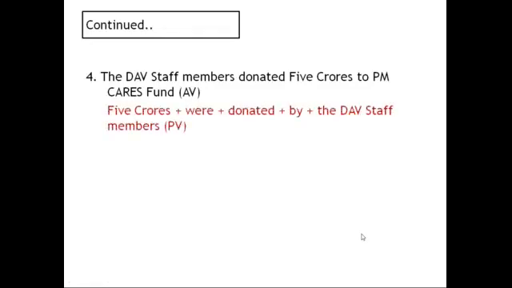The DAV staff members donated 5 crores to PM Cares Fund. It's really real. In the recent pandemic COVID-19, our DAV, proud you should feel, all of you, across the nation, we donated 5 crores to PM Cares Fund. So that is the example here. All of you easily identify it is simple past, donated. So 5 crores is the object, and because crores of rupees is plural, were donated, past participle. And by is the preposition. By whom? None other than we, the DAV staff members. Done, children? 5 crores were donated by the DAV staff members.